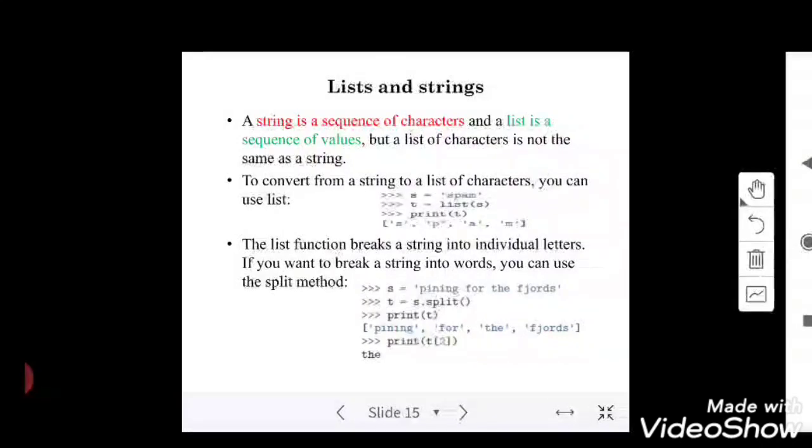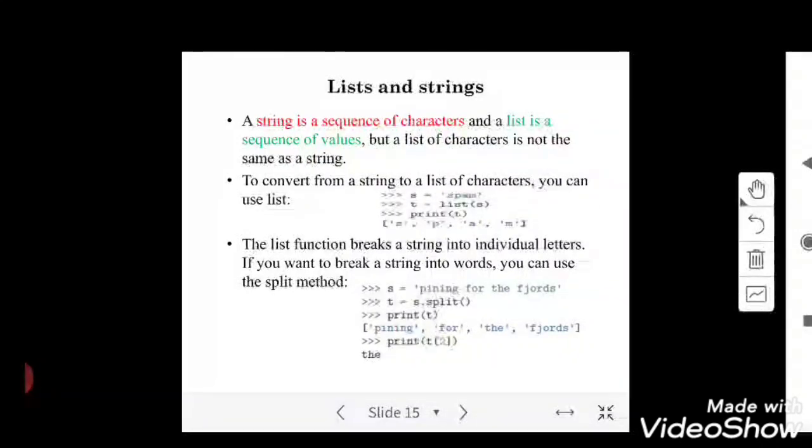Then what I can do is take whatever input you are getting, the set of characters you are getting as a string, and split it using a function called split. Using the split function, you can then print the values in whatever format you want. Either you can print double quotes lion, double quotes close, comma, double quotes tiger, double quotes close, comma, double quotes cat, double quotes close. You can print in this manner, or you can print just double quotes, within that tiger, comma, lion, and at last close with double quotes.